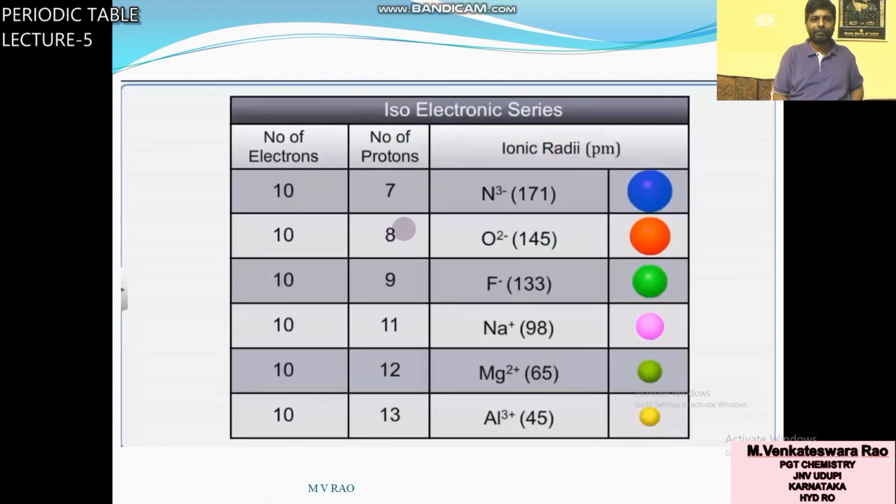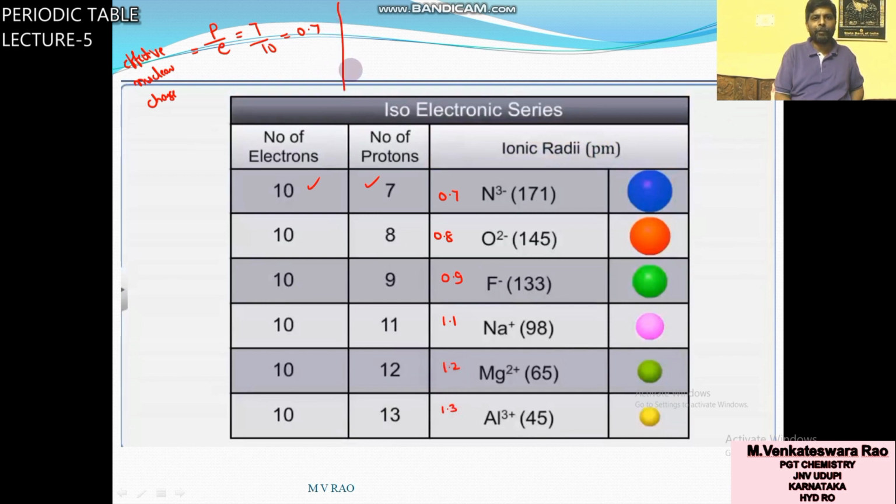You can see here. You calculate P by E, protons by electrons. It is the effective nuclear charge. Number of protons 7, number of electrons 10. So 0.7. For this, protons 8, electrons 10, so 0.8. Then 0.9, 1.1, 1.2, 1.3.